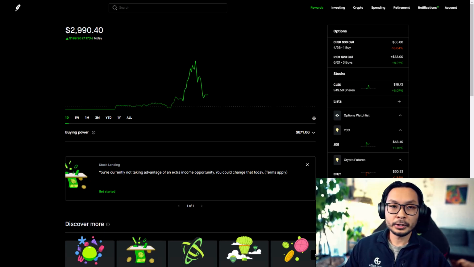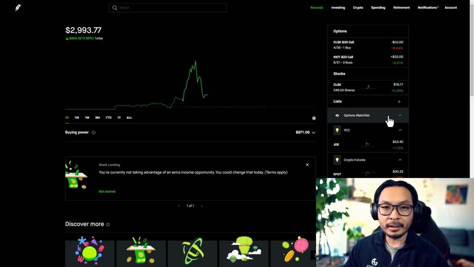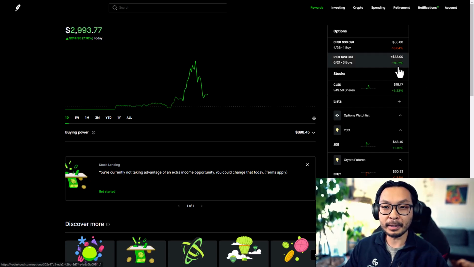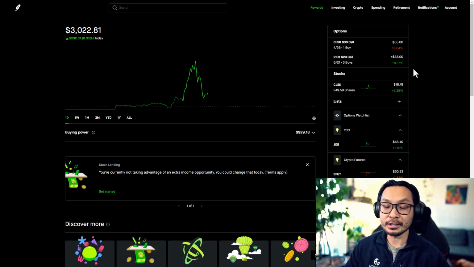So I'm going to try to do something a little bit different, you guys, and be 100% transparent with my trades and what I'm doing, at least in my Robinhood and my trading account anyways. I think a lot of people talk about putting on trades, but they really don't show you what they're doing and how they're doing it. I want to be as transparent as I can, because I learned a lot from watching other people trade and actually do things. I hope this gives you a little bit of insight into my thinking and the process for it.